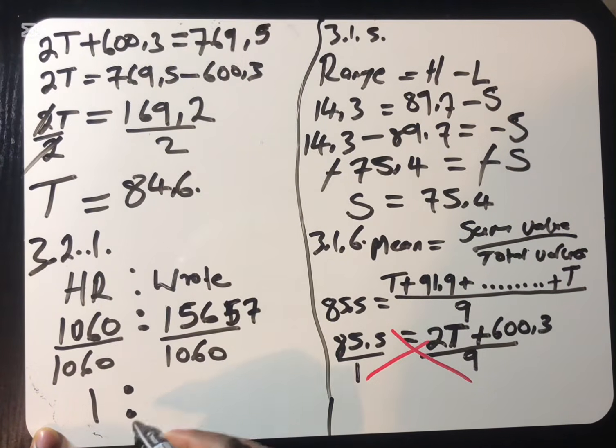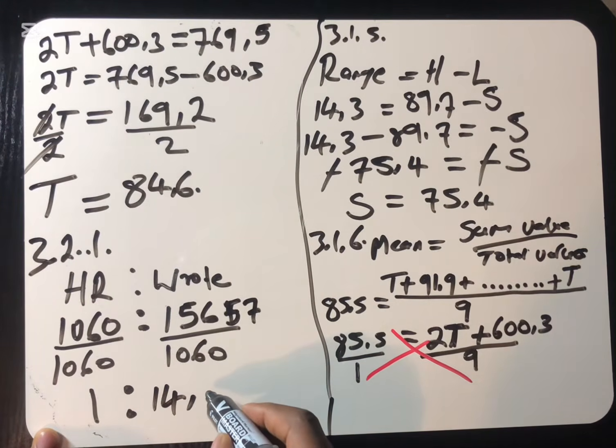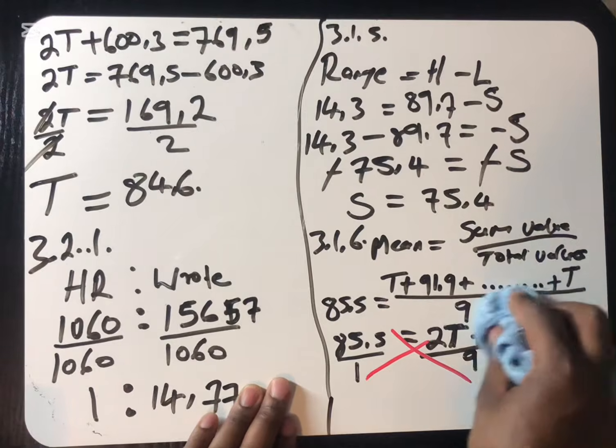Then 15,657 divided by 1060, we are now going to get 14.77. They've never said anything about rounding to the whole number. You can leave it like that. You don't have to stress yourself.